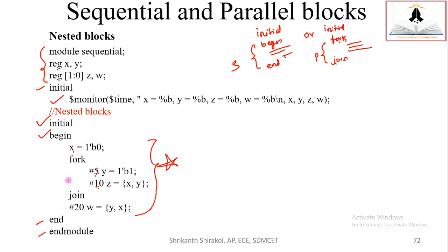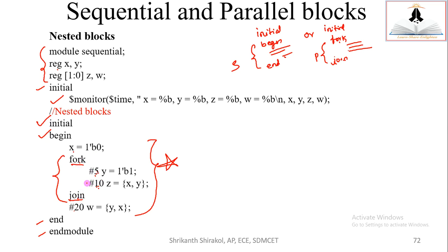X equal to 0 is there. Hash 20, w is equal to concatenation of y x, it is also written as it is. Only in this place fork and join have been used. Initially it was not there in the very first sequential block, now it is put.